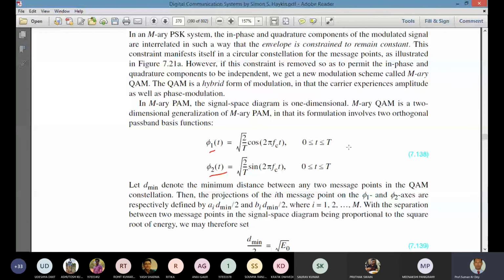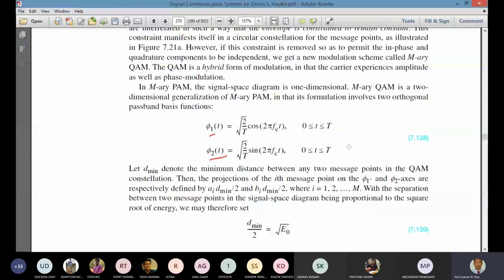Now, if we denote d min as the minimum distance between any 2 message points in the QAM constellation, then the ith message point projected on the 2 axes, phi1 and phi2, will be defined by ai d min by 2 and bi d min by 2.